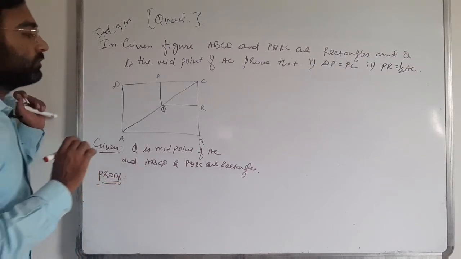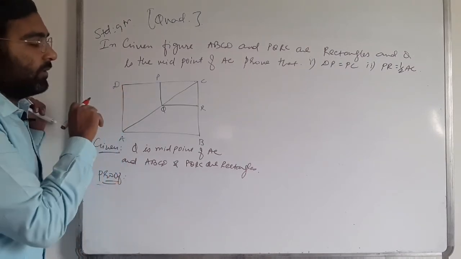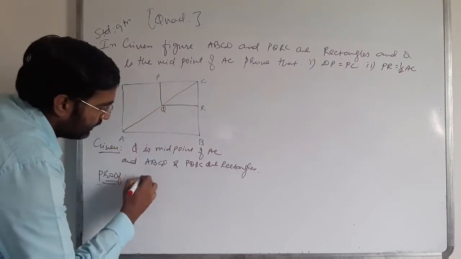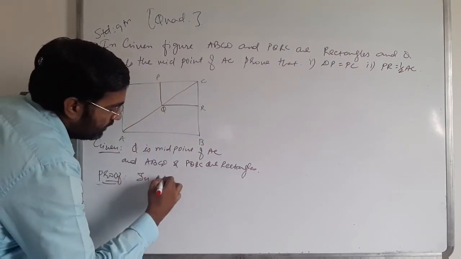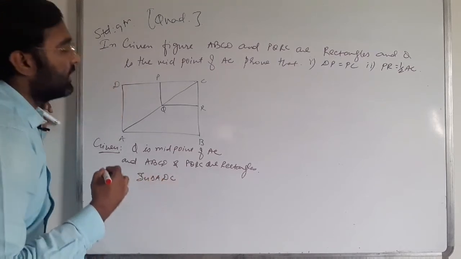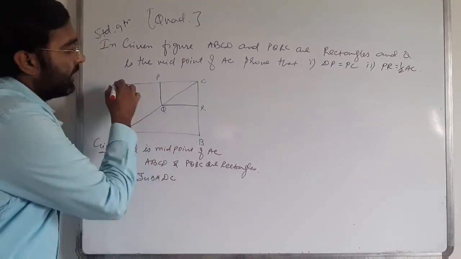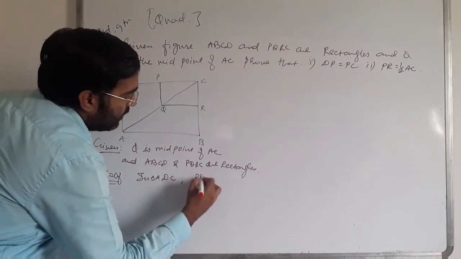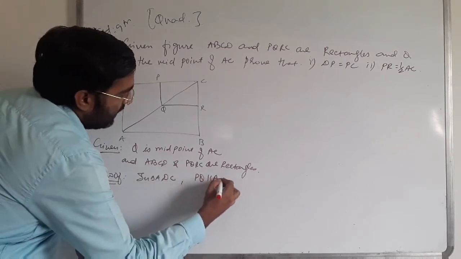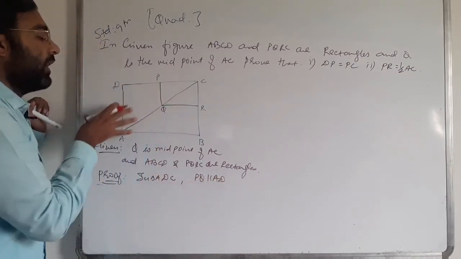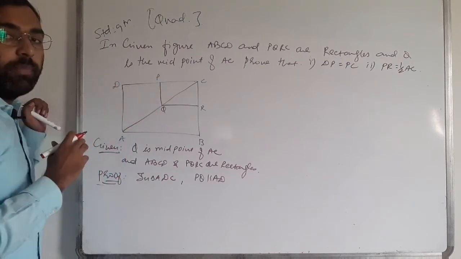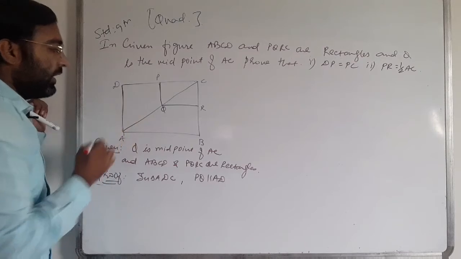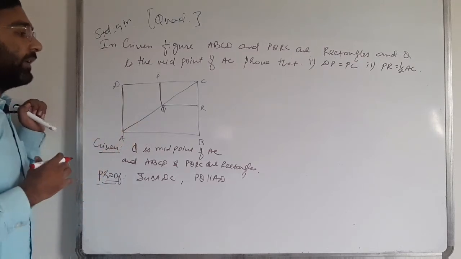So in triangle ADC, PQ is parallel to AD because both are rectangles, so their opposite sides are parallel.